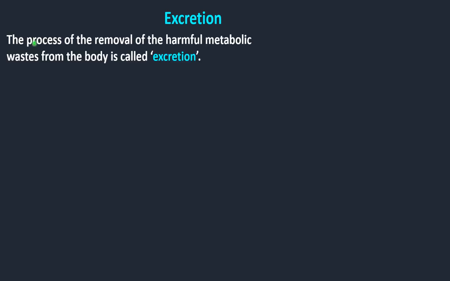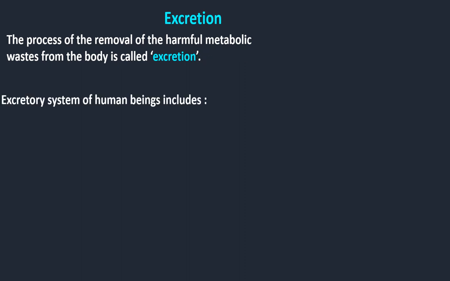So students, now we are going to see another important life process, that is excretion. Excretion means the process of removal of harmful metabolic waste from the body. Why are they called metabolic waste? Because in our body different metabolic activities take place. In those activities certain harmful products are formed. Those harmful products are to be removed from our body, otherwise they will harm our body organs. Hence, they should be removed. That process is called excretion.